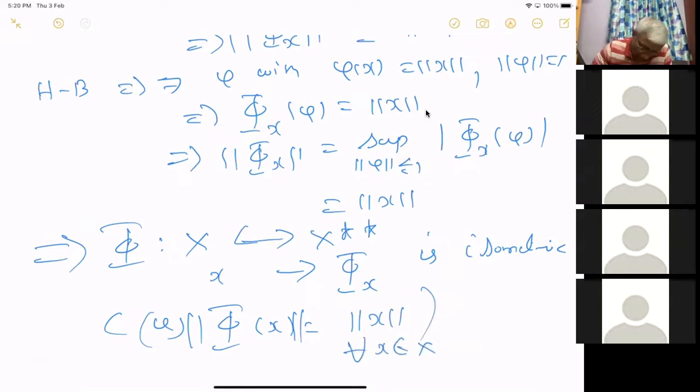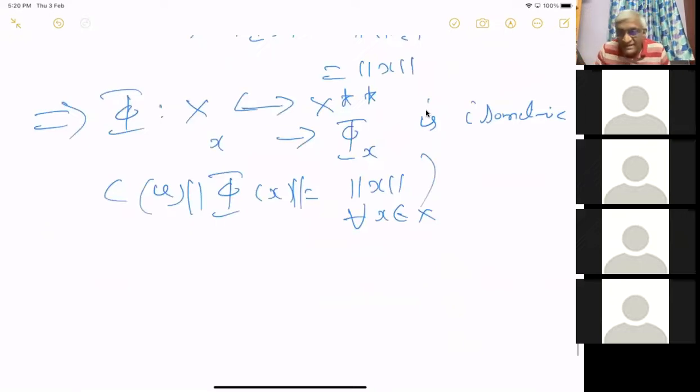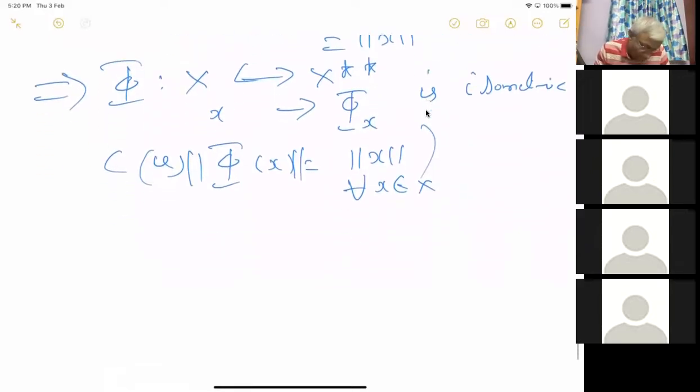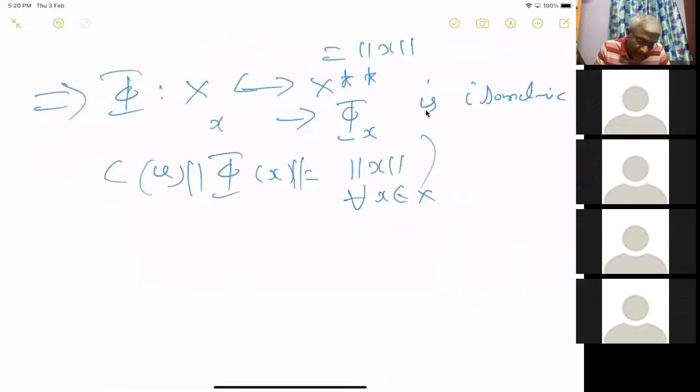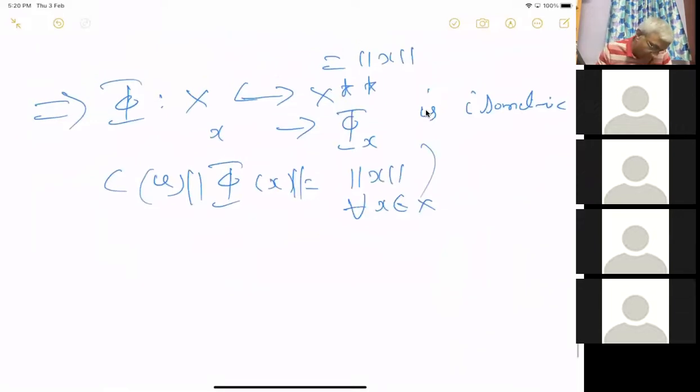Okay. So these things are clear, but I am making mistakes and you are not pointing them out, so I'm not sure whether you follow. I hope you do. These are all very easy things if you are familiar with the Banach space language introduced in the last semester. I'm going a bit fast. If you have any doubt, or if I'm making a mistake, please tell me. Okay. So this is an isometry, and the range of an isometry is always closed.